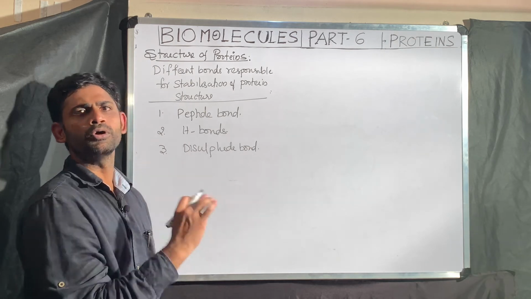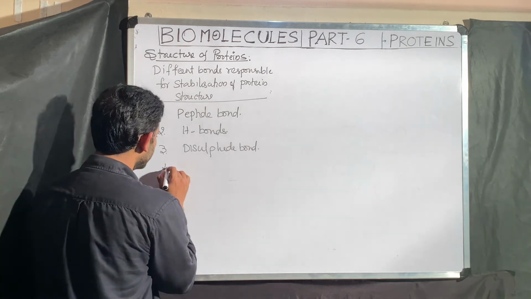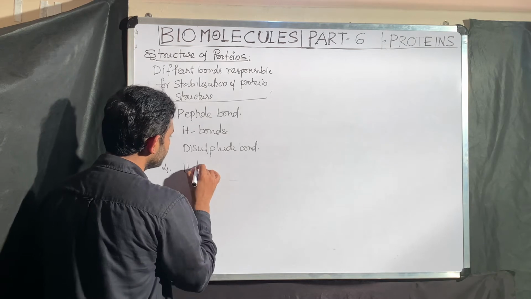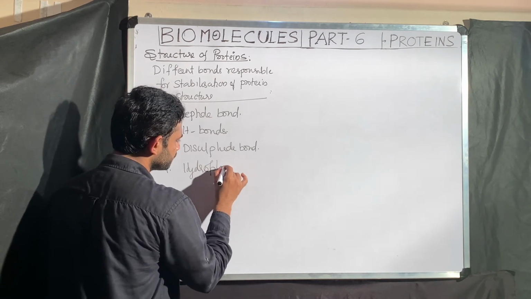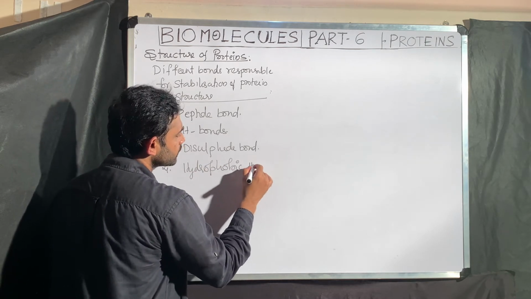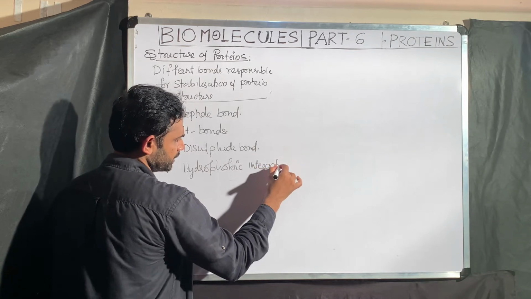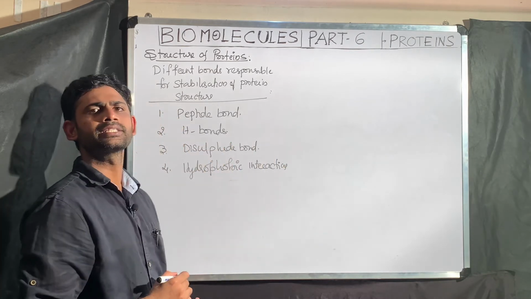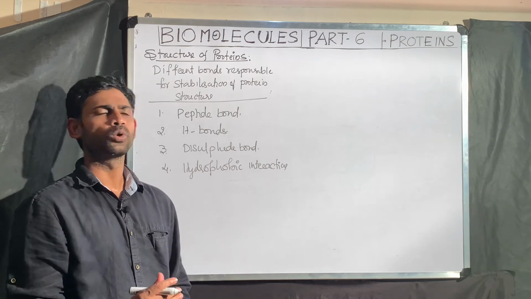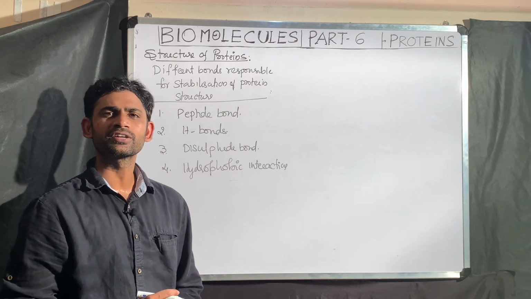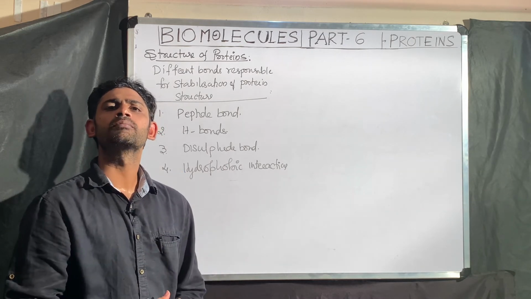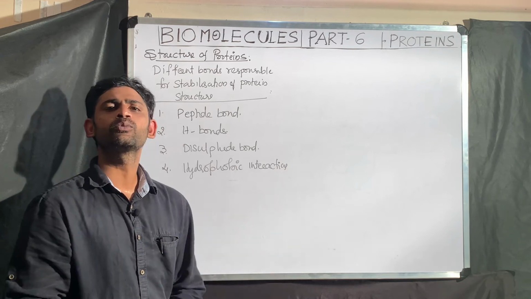The fourth and most important bond is hydrophobic interactions. These hydrophobic interactions play a vital role in the stabilization of the protein structure in the aqueous environment, because cytoplasm is nothing but an aqueous environment.